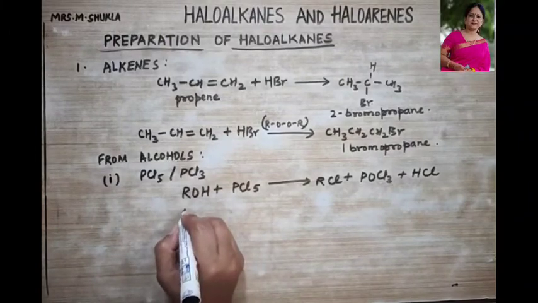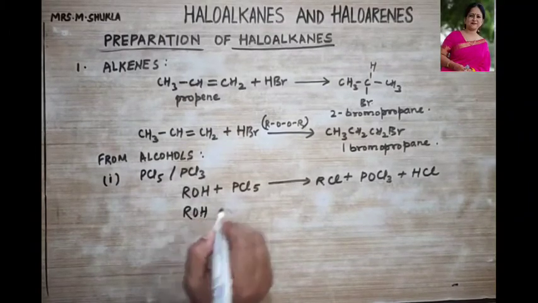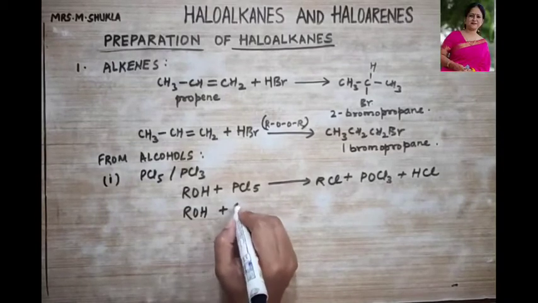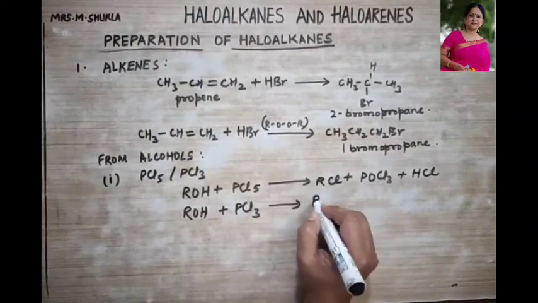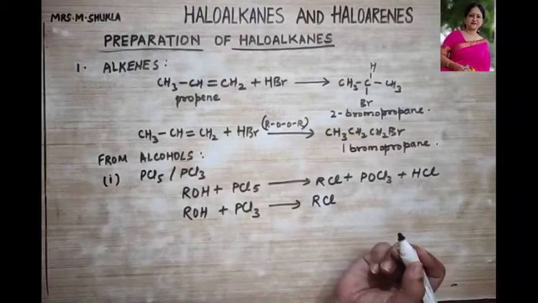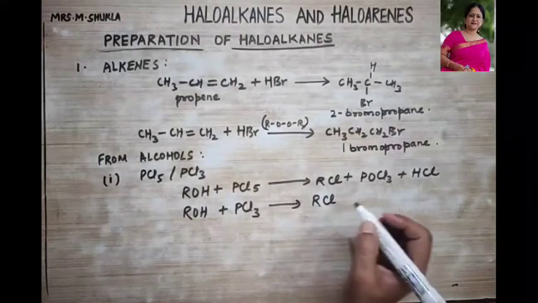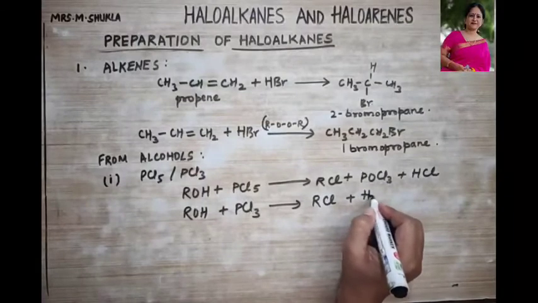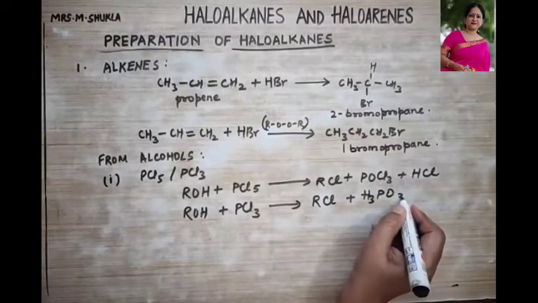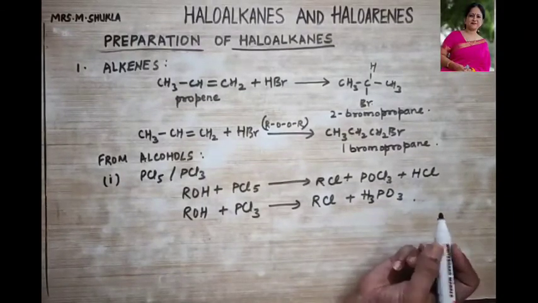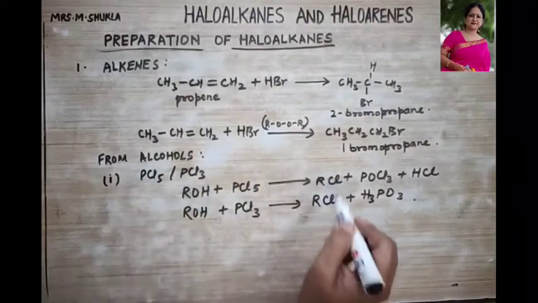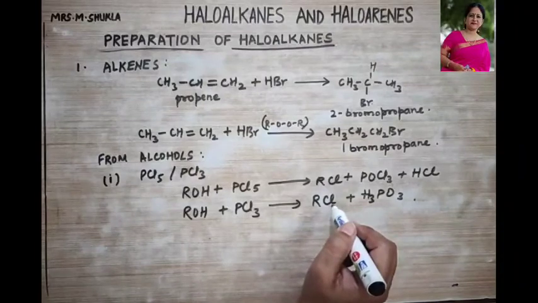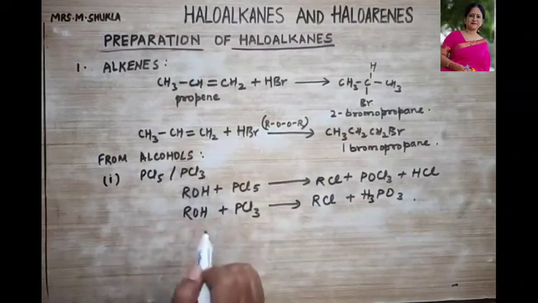So let's check this. ROH, that is your alcohol, when treated with PCl3, is going to form your haloalkane, that is RCl, plus H3PO3 will be formed. Is this clear with how chloroalkanes can be formed with PCl5 and PCl3?